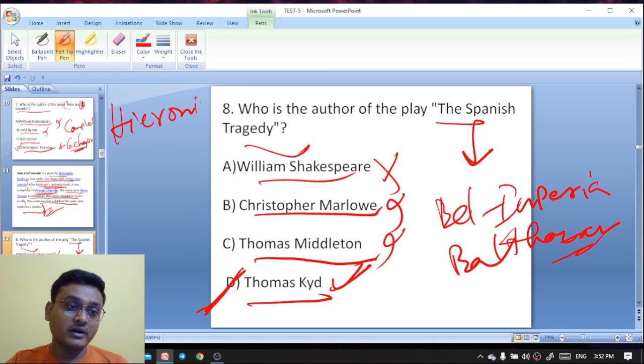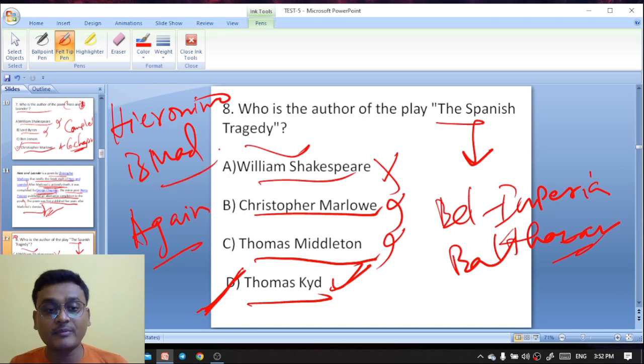These are characters of The Spanish Tragedy, and its subtitle is Hieronimo Is Mad Again. This is the subtitle of The Spanish Tragedy by Thomas Kyd. And Bel-Imperia and Balthazar are important characters of the play.